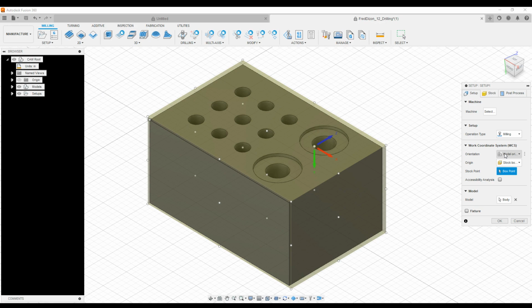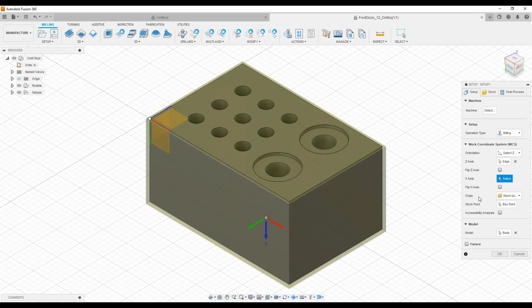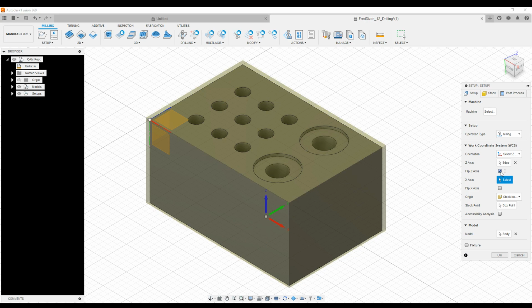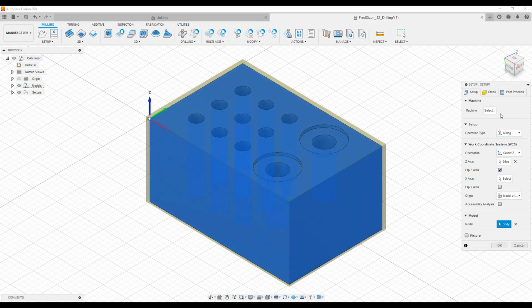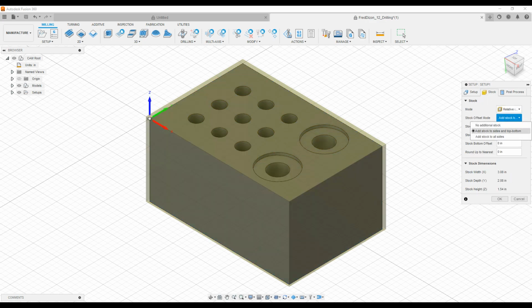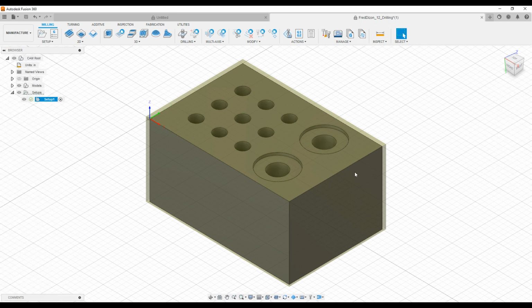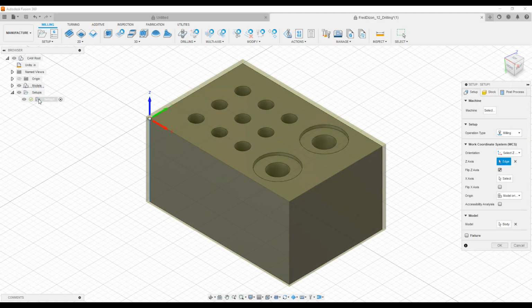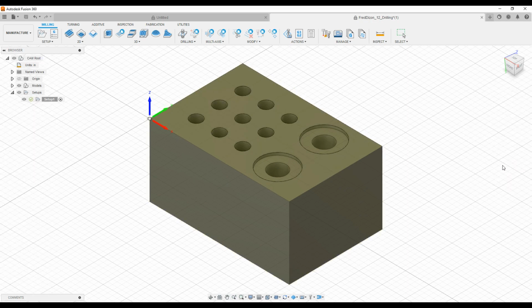So Setup, let's identify the Z-axis, the direction also. And then where is our origin? Stock will be no additional stock. And click OK. Oops. Why does it have stock? Or maybe I didn't click it. Okay. So let's go to drill.